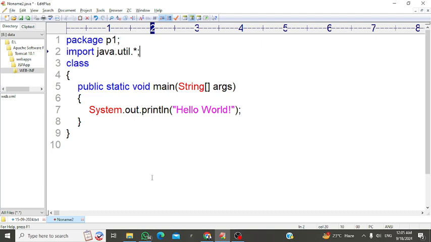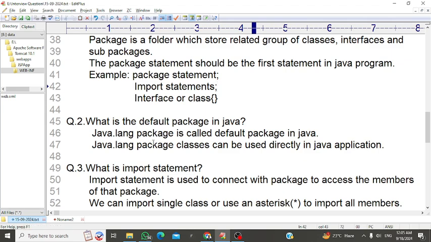Let's understand another question, sir. What is the default package in Java? java.lang. This is the default package in Java. So the answer is the java.lang package. It's called the default package in Java.